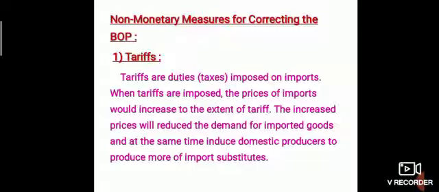Non-monetary measures for correcting the balance of payment. The first one is tariffs. Tariffs are duties or taxes imposed on imports. When tariffs are imposed, the prices of imports would increase to the extent of the tariff. The increased prices will reduce the demand for imported goods, and at the same time induce domestic producers to produce more of the import substitutes.